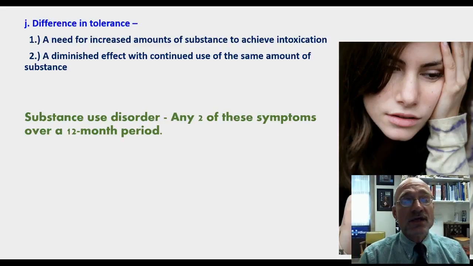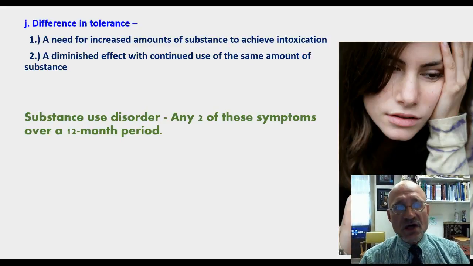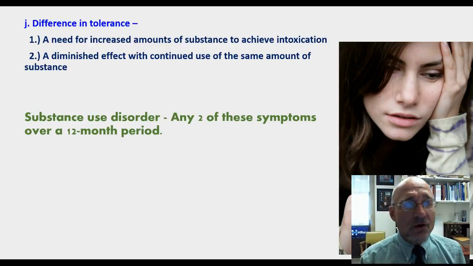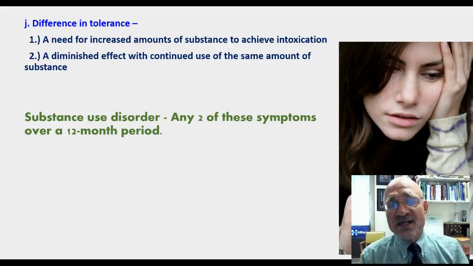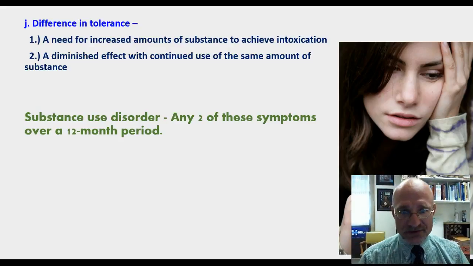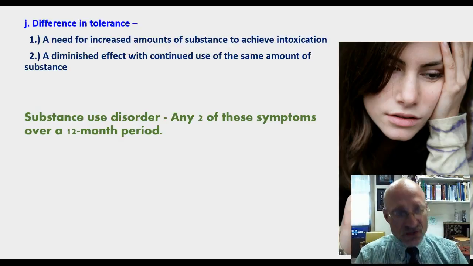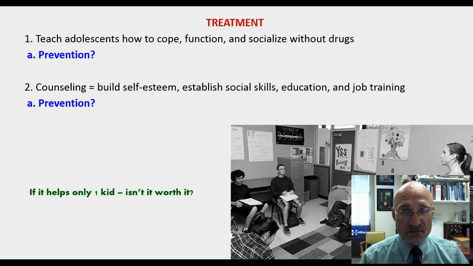And the last one, you notice a difference in tolerance. There's a need for increased amounts of the substance to get intoxicated, or a diminished effect with continued use of the same amount. So it doesn't have the same effect. You habituate towards the substance. And again, it is a disorder if any 2 of those occur over a 12-month period.